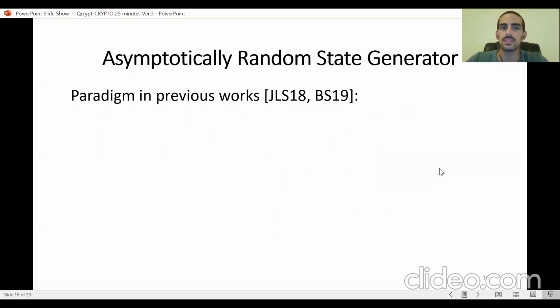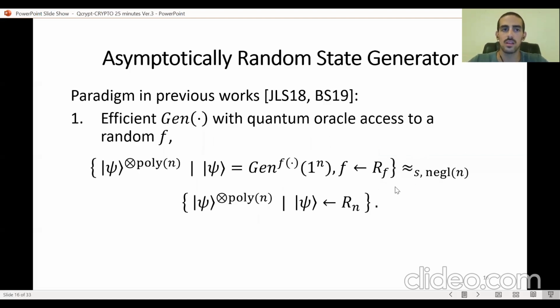And the paradigm, this ARS paradigm that appears in both previous works, is the following. This is how we construct both PRS generators and T-design generators. The main technical point is constructing an efficient quantum algorithm that, when it has quantum oracle access to a random classical function f, generates an ARS, which means that if we sample f at random, then the output of the generator is going to be statistically indistinguishable from a truly random quantum state for any polynomial number of copies.